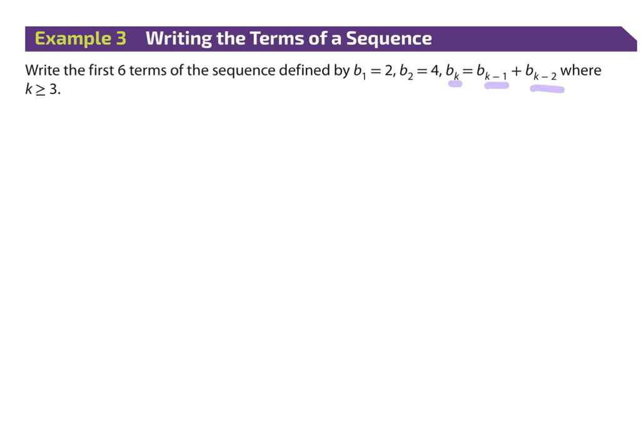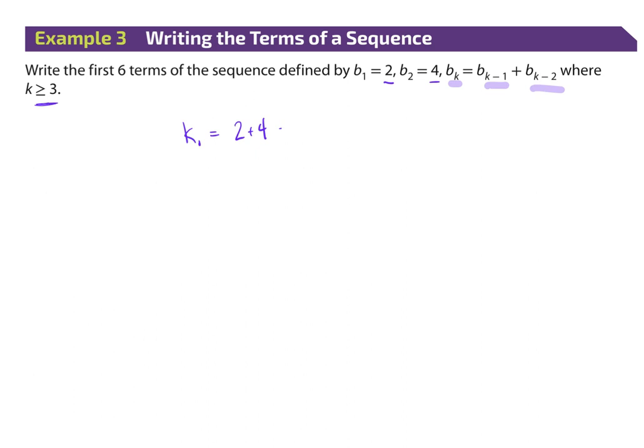Okay? So, write the first 6 terms of the sequence defined. So if I want the first 6 terms, and they're saying I have to start with the third term, then I am going to say, well, the third term, or rather k of 1, is starting at 3, starts with 2 plus 4. All right?